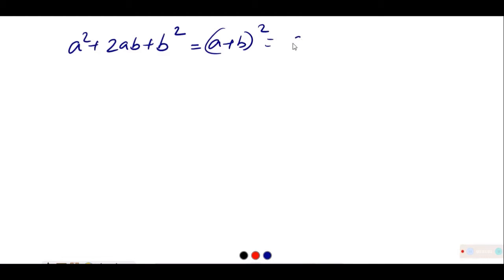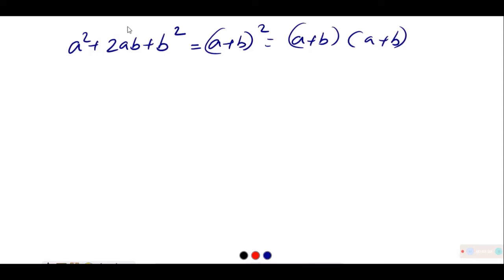For example, now look at this. a square plus 2ab plus b square is an algebraic expression. And it can be written in the form of product a plus b whole square, which is nothing but a plus b into a plus b.